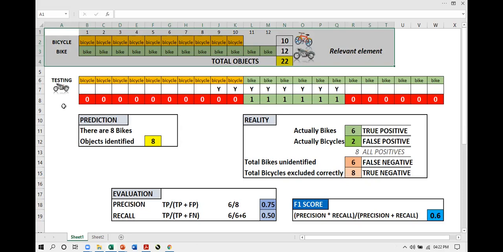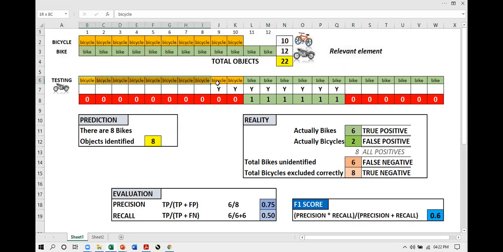Now, what the model actually is doing is this. This is the performance of the model, which I'm highlighting now in the testing part. We asked the model to identify the bikes. What the model did is, it identified 8 items, 1, 2, 3, 4, 5, 6, 7, 8. The model said that these 8 items are bikes.